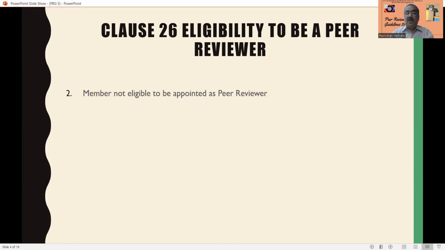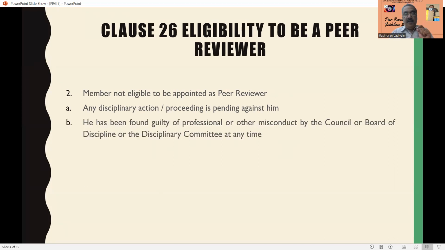Now, who is not eligible to be appointed as a peer reviewer? This is also a very important area. One: if any disciplinary action or proceedings are pending against him. If initiated and pending, he is not eligible to become the peer reviewer. Two: he has been found guilty of professional or other misconduct by the council, board of discipline or disciplinary committee at any time.